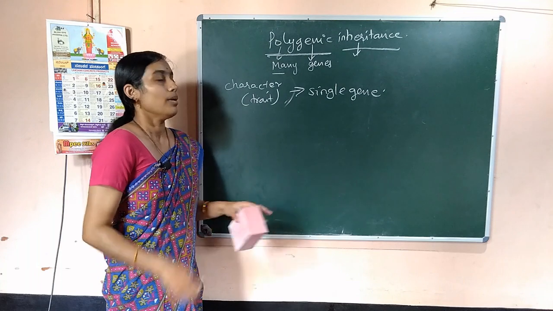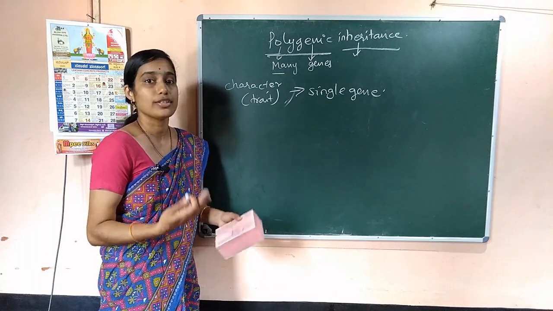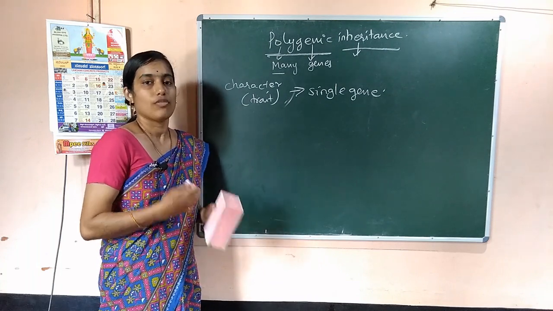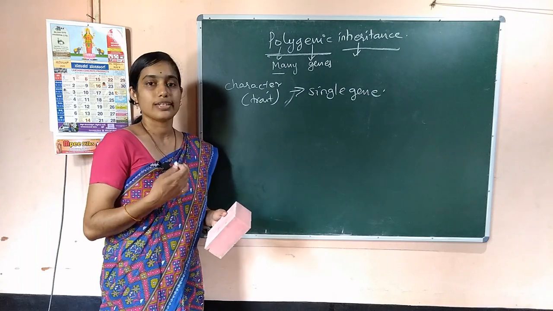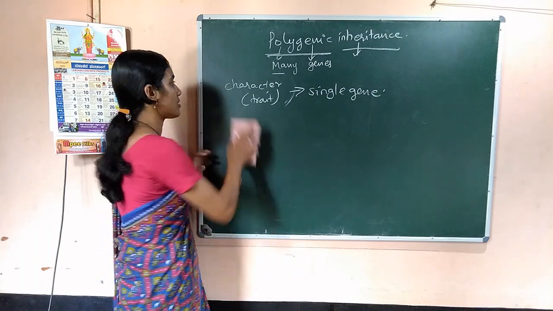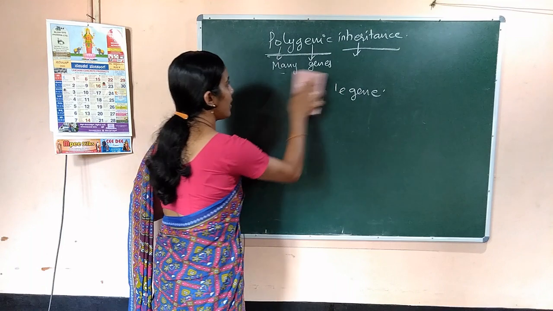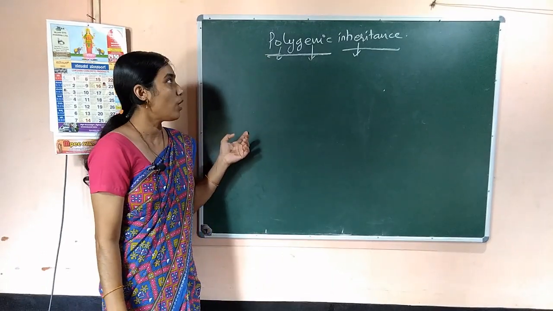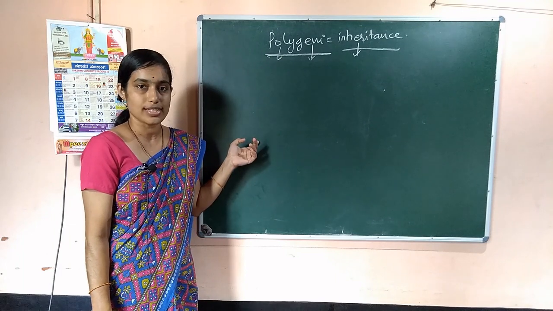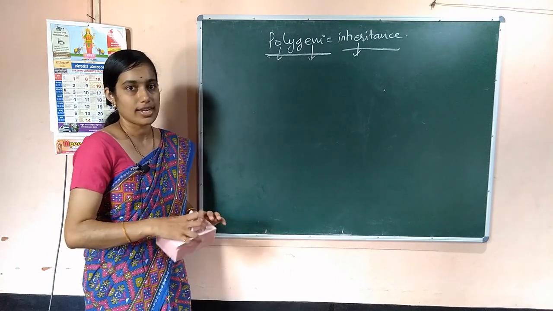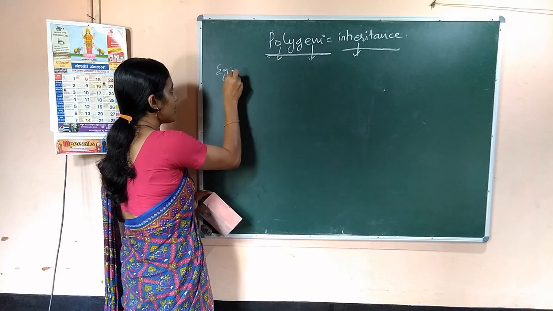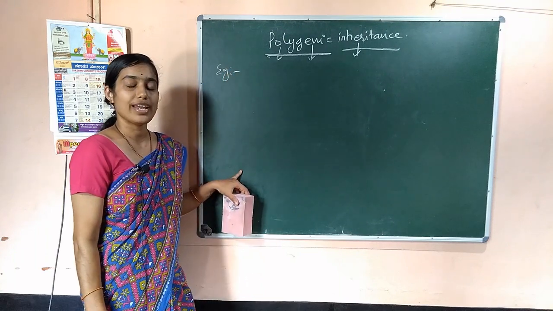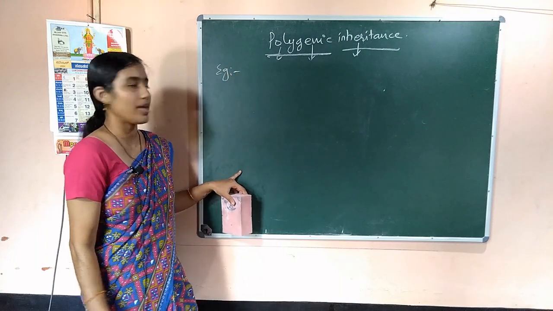But here one character is controlled by many genes, and that type of inheritance is called polygenic inheritance.